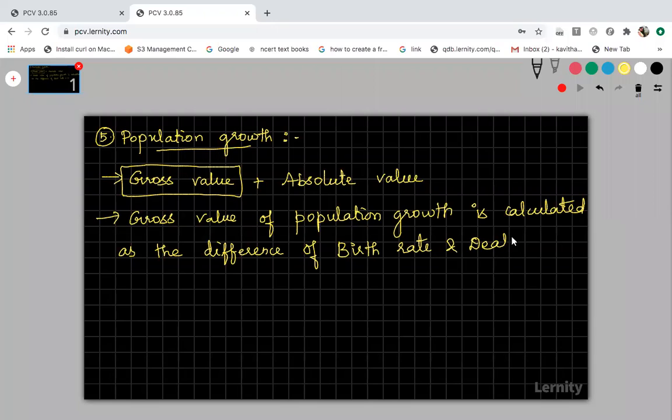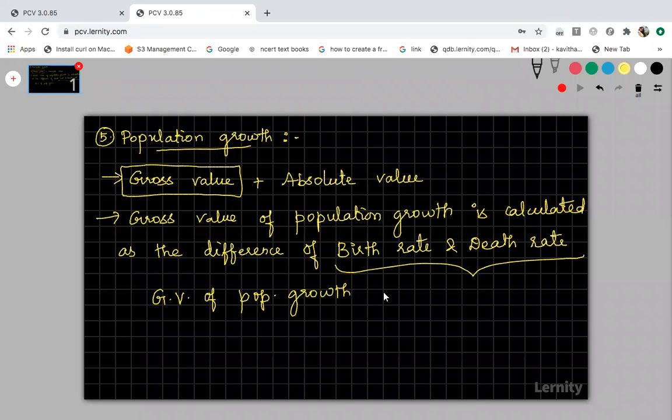If you subtract the death rate from the birth rate, then the value you get is called the gross value of population growth. So you can write: gross value of population growth is equal to birth rate minus death rate.